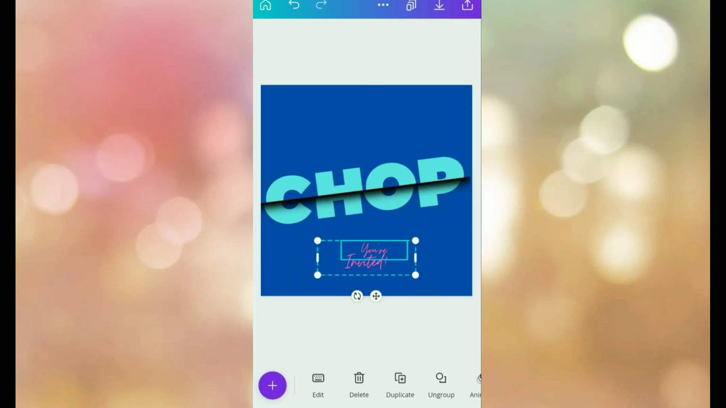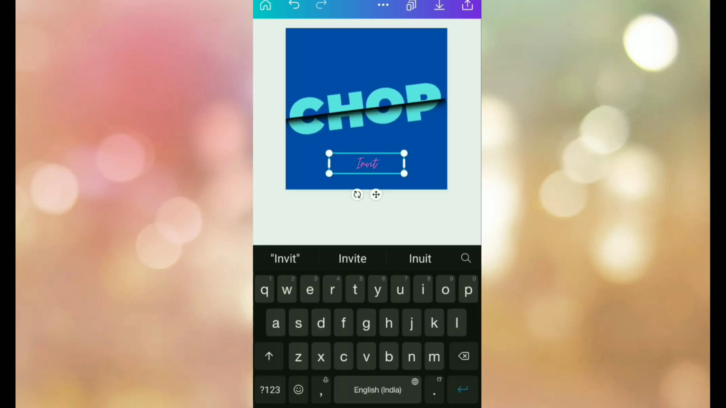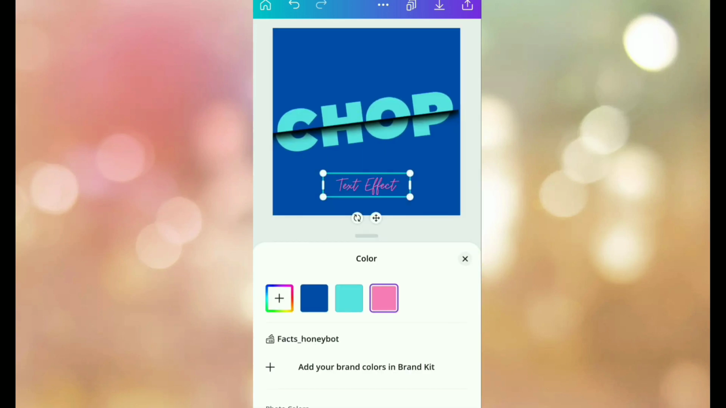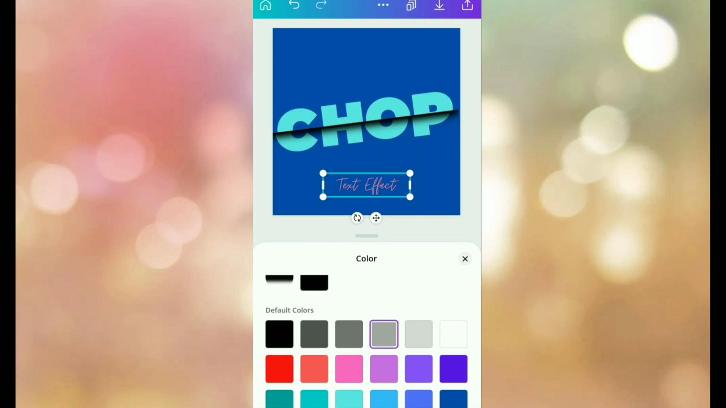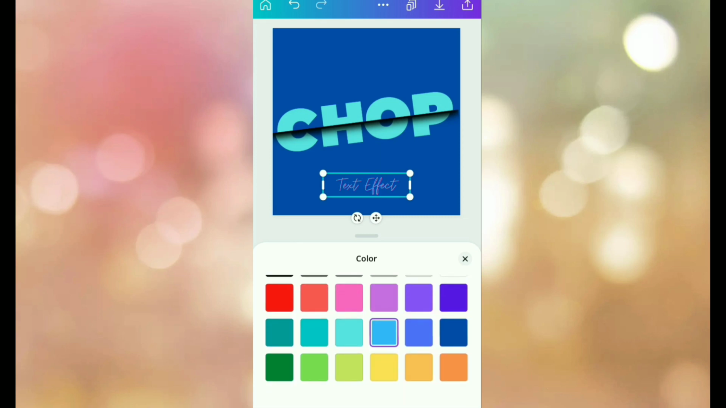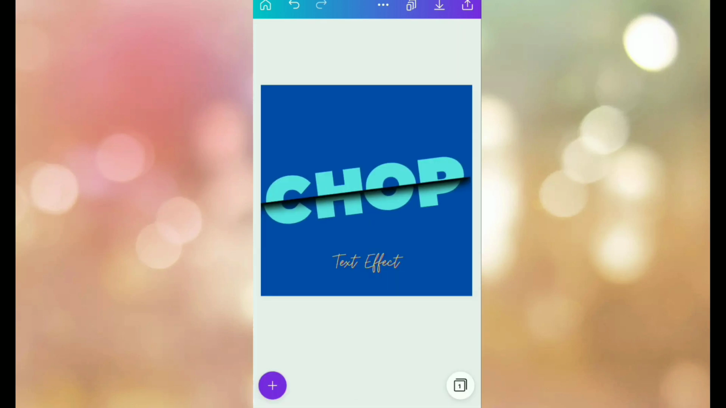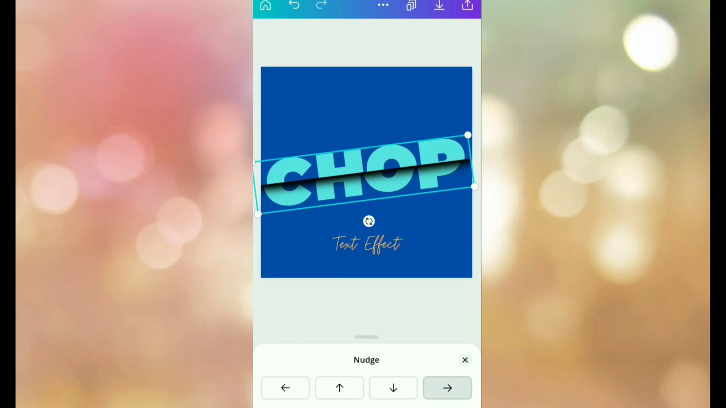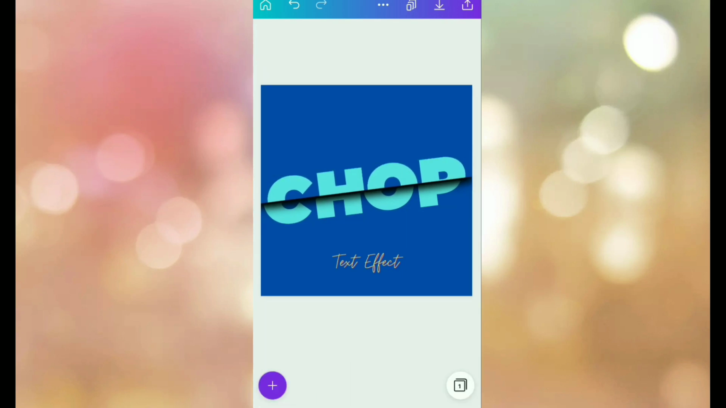Now I'm going to delete the upper element and replace it with the text effect. Change its color according to our post. Which color? Gray? Blue? No. I think green is better. Okay, so I think yes. Now our post is completed.